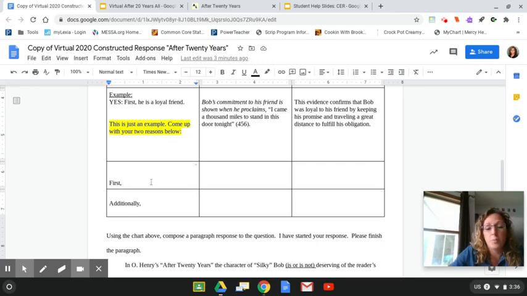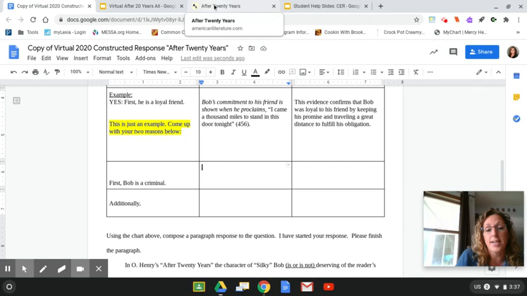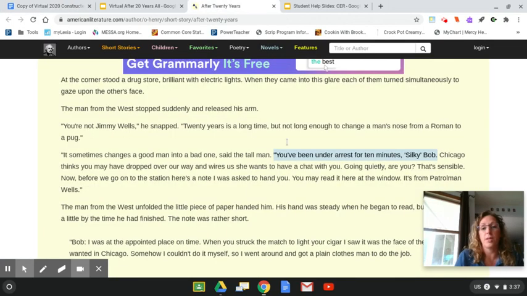So let's take a look right here. I'm going to do mine on the side that Bob's not a respectable character. So I'm going to start off and say, you know what, Bob, you're not a respectable character. And the reason he's not a respectable character is because he's a criminal. First, Bob is a criminal. So that's my claim. Now, I have to go and find some proof that shows that Bob is a criminal. For this, I'm going to go into the text and find a place where it shows that Bob is a criminal.